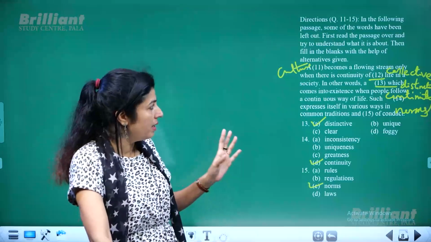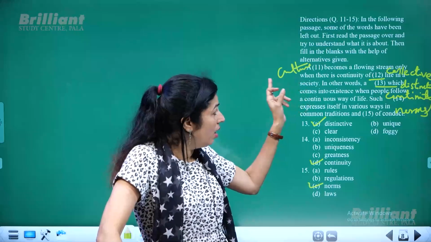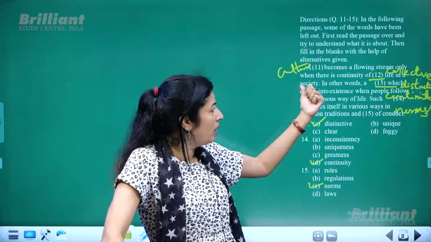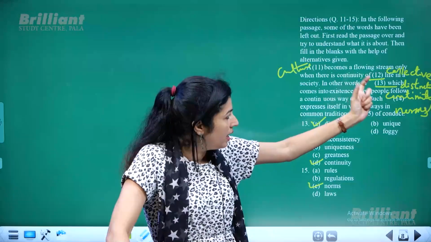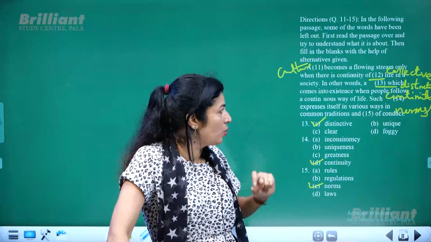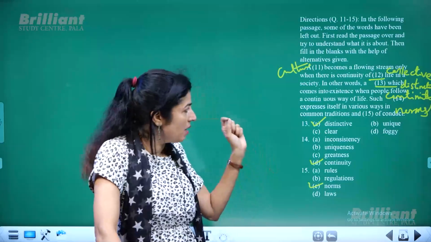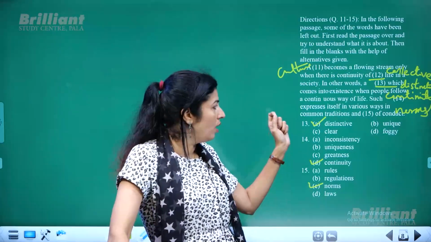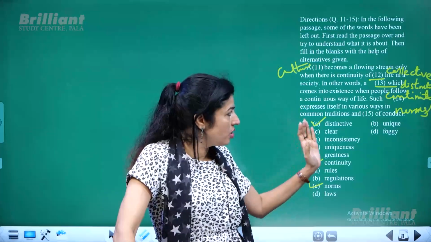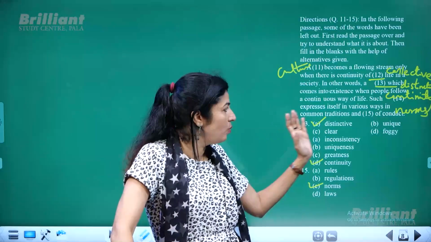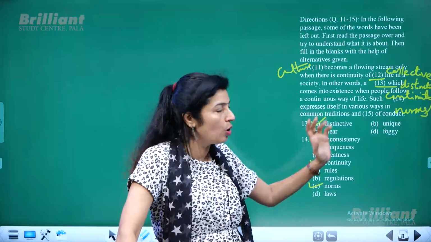Now let us read it once again. Culture becomes a flowing stream only when there is continuity of collective life in a society. In other words, a distinctive culture comes into existence when people follow a continuous way of life. Such continuity expresses itself in various ways: in common traditions and norms of conduct.